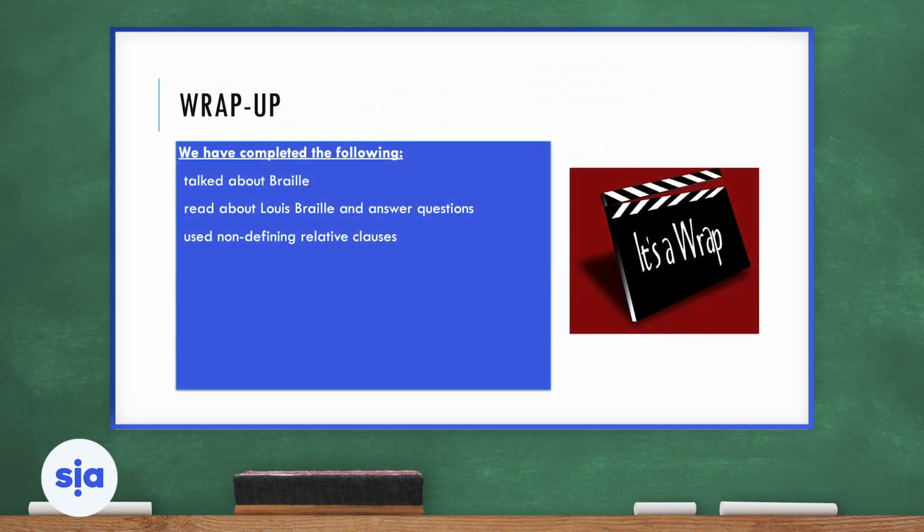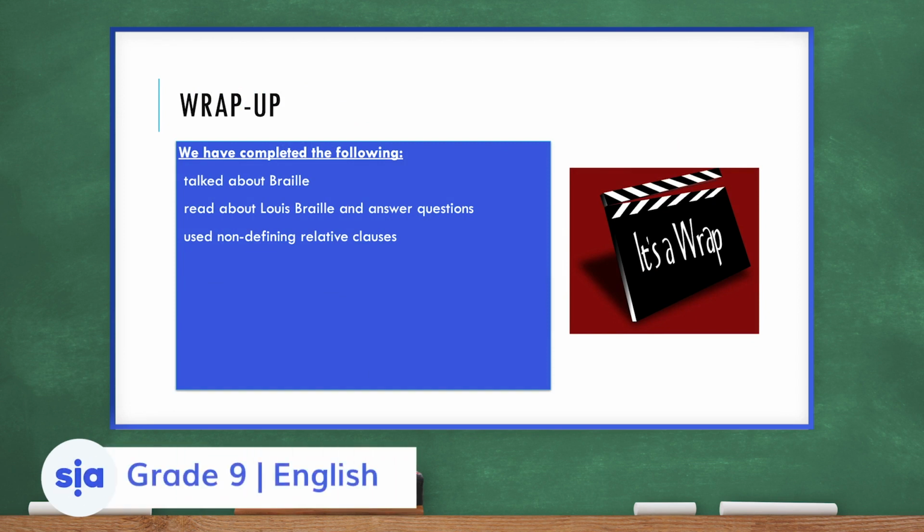Now, let's jump to our wrap-up. We have completed the following. We talked about Braille. We read an article about Braille. And we have also used non-defining relative clauses.